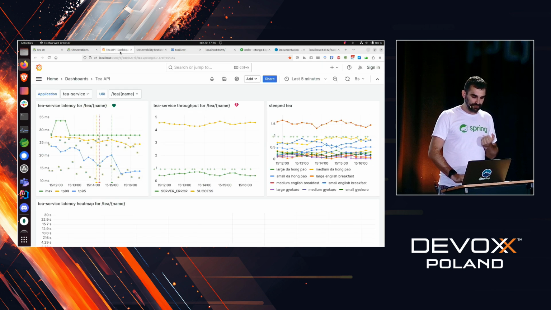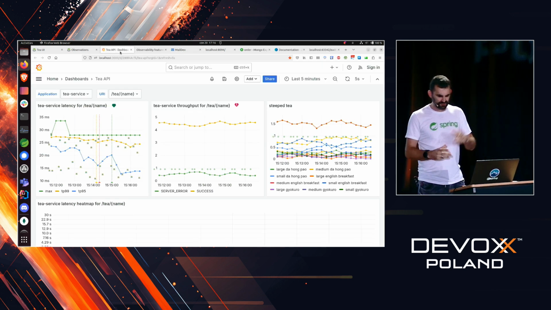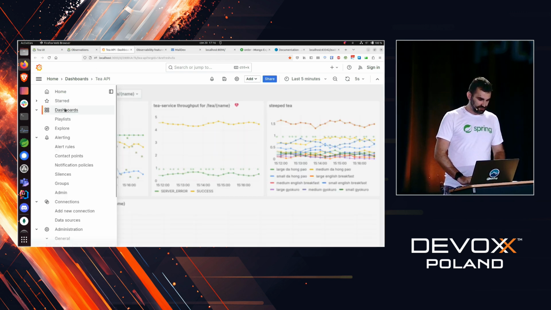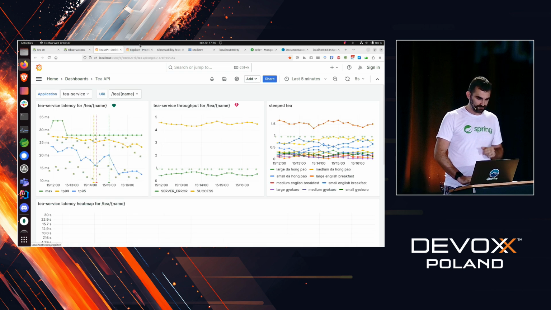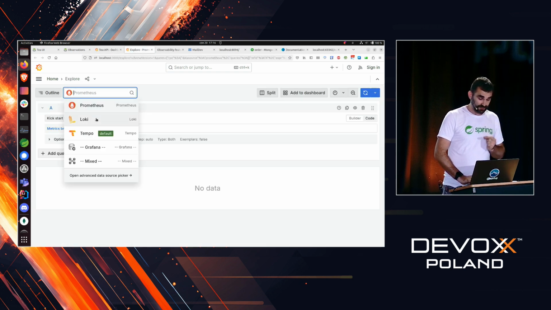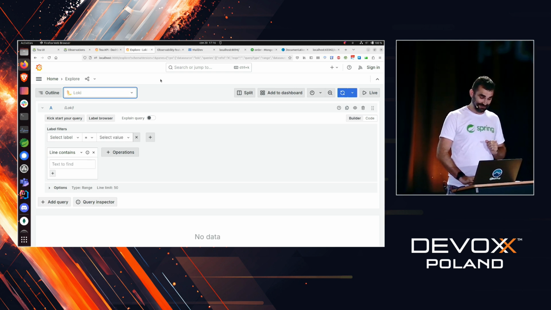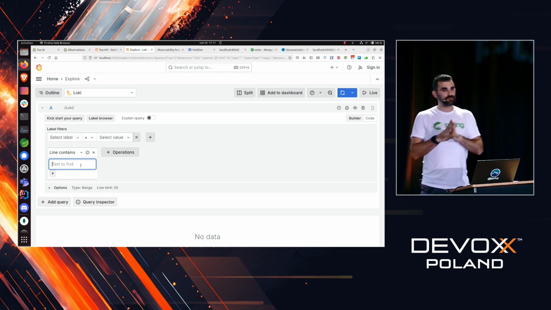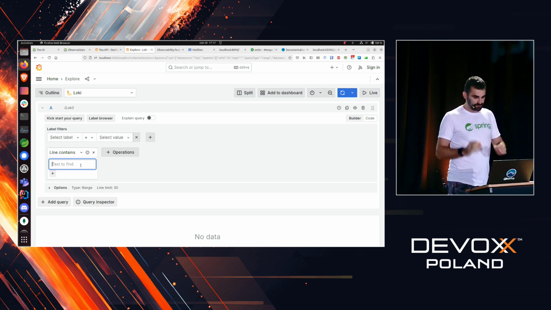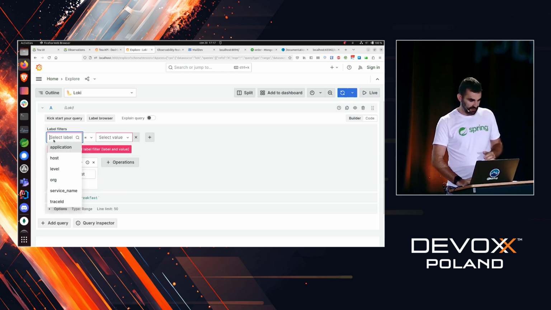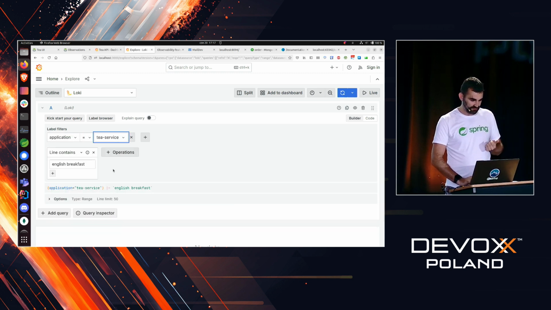So let's now think about this problem with throughput. So we have some problems with English breakfast. So what we can do is we can jump to the logs. And this time, when I was doing this presentation the last time, I had no logs, so hopefully I'm going to see them. And let's search for logs related to English breakfast. And let's pick an app. Let's say the tea service, for example. And let's see if we have anything. Oh, we do. Whew, that's fine.